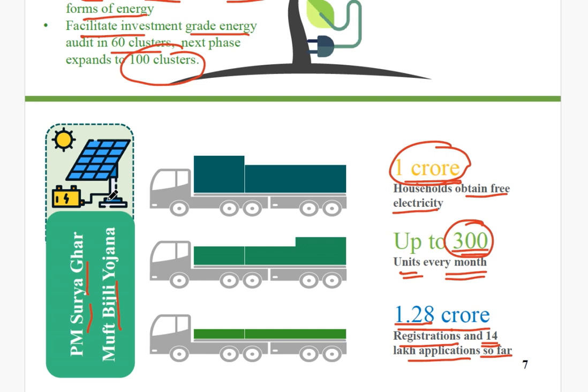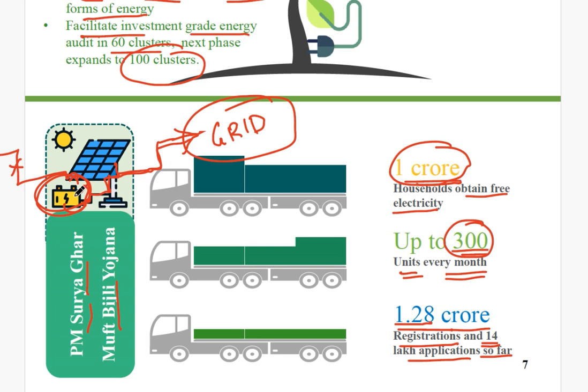This will be connected with the grid as well. So whatever is required will be stored in the battery, and you can use it during your night time. Or suppose conventional electricity comes, and you want to switch to this energy, then you can stop that and use this at night. Moreover, access will be given to the grid, so this extra generation of energy will be given to the grid.